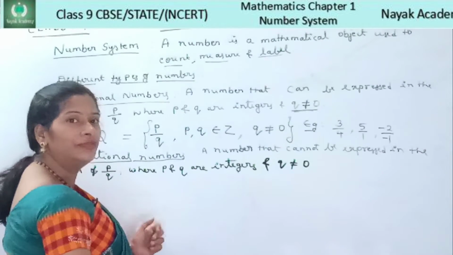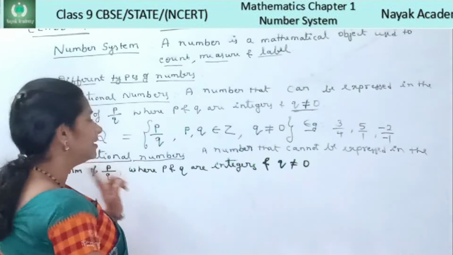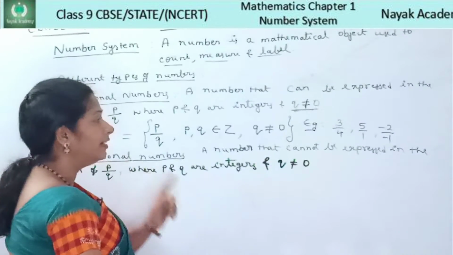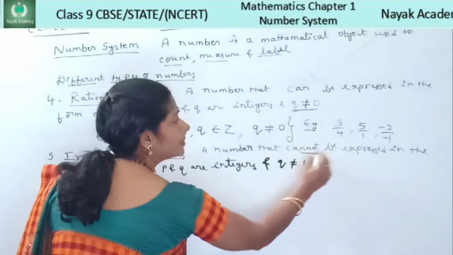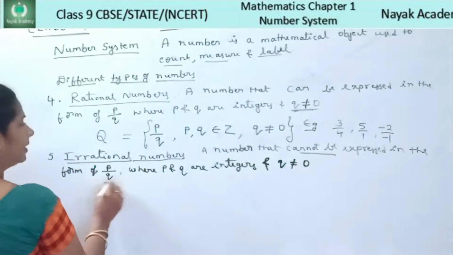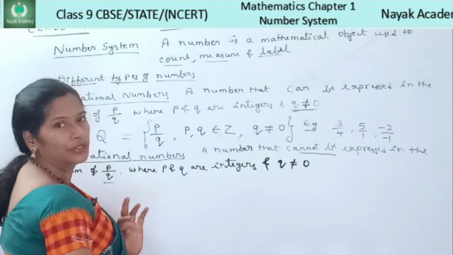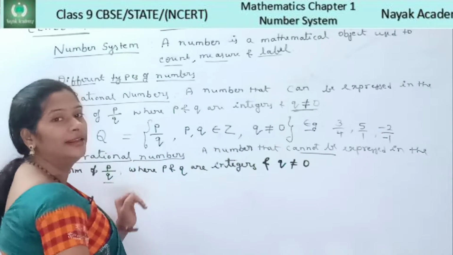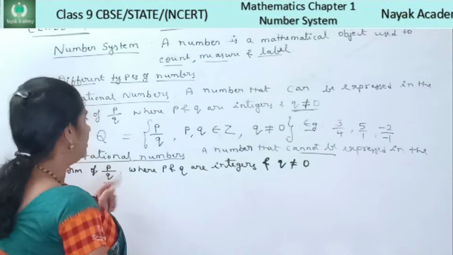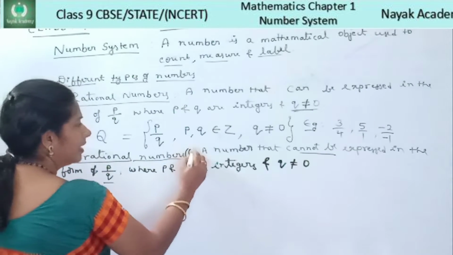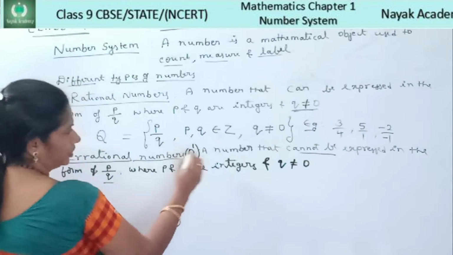Now let us learn the fifth type of numbers, that is irrational numbers. A number that cannot be expressed in the form of p by q, where p and q are integers and q should not be equal to 0, is called an irrational number. And irrational numbers are denoted by the symbol capital letter Q dash.